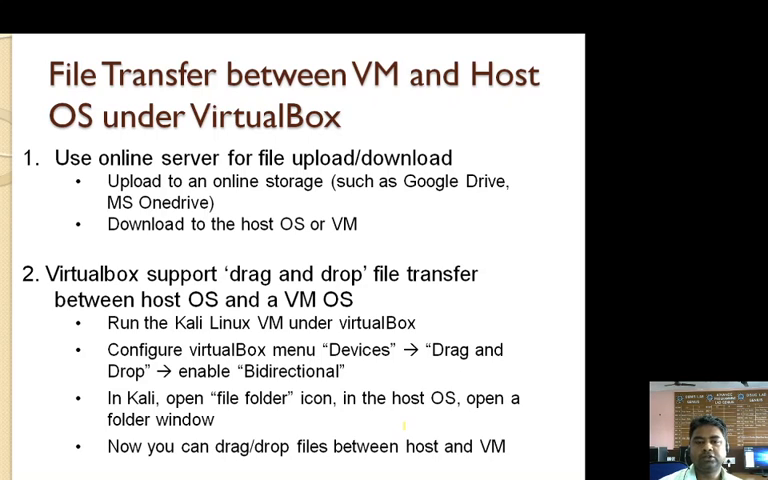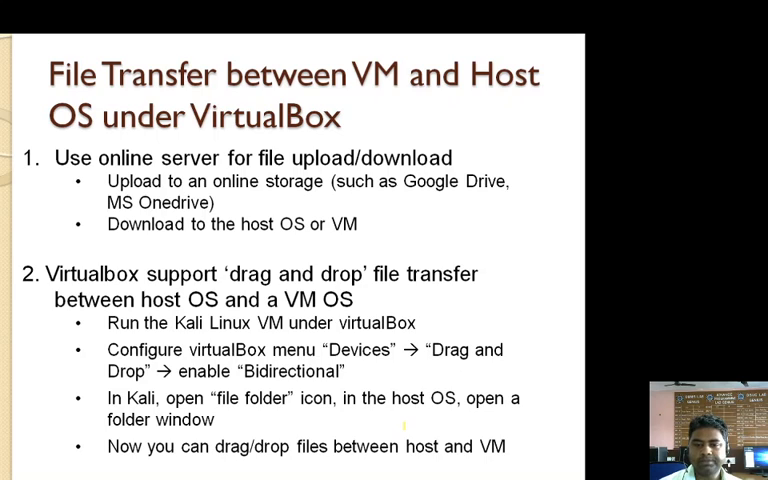Second one is that VirtualBox supports drag and drop file transfer between the host operating system and the virtual machine, meaning between the guest operating system and the host operating system. So run the Kali Linux virtual machine under VirtualBox. To perform this task, we configure the VirtualBox menu Devices, then Drag and Drop, and enable Bidirectional. This means we can drag a file from the guest operating system and drop it to the host operating system, or vice versa.